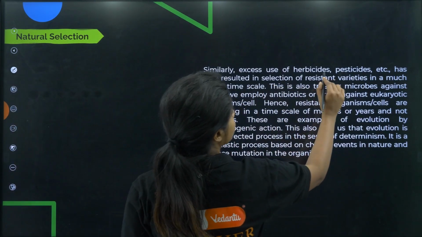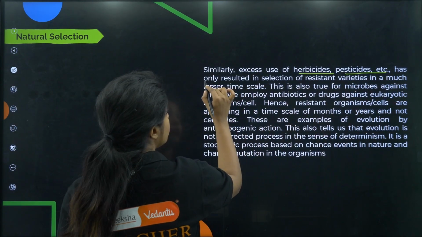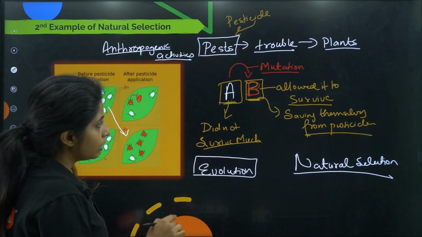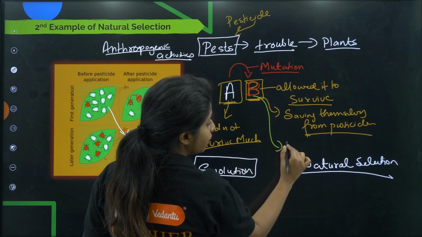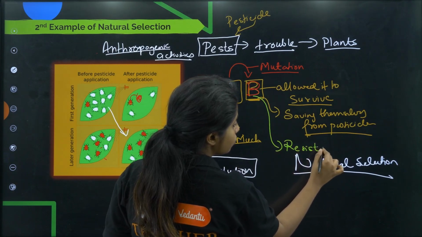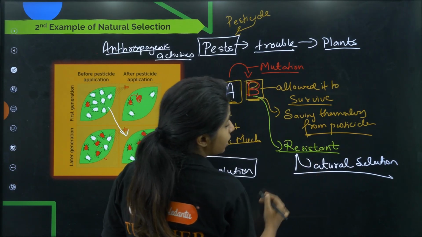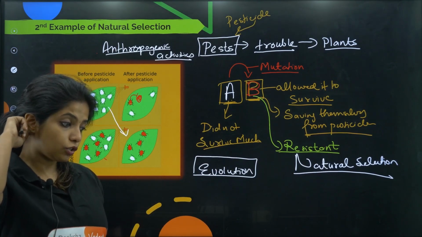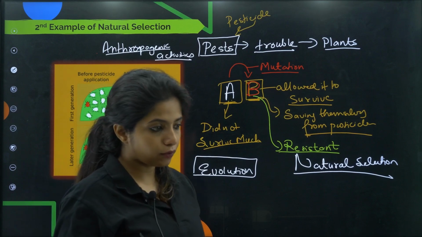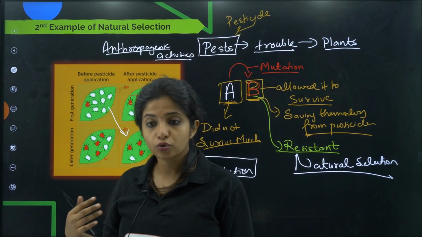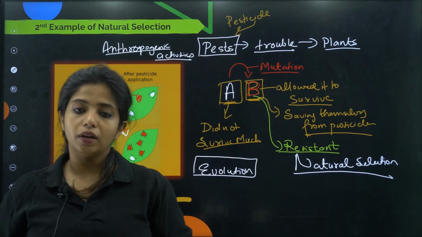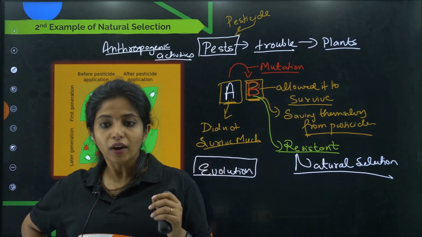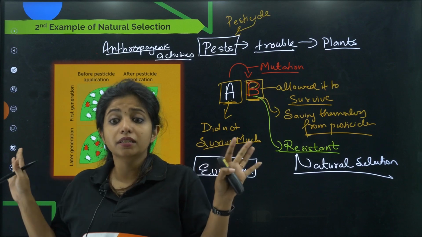So similarly, excess use of herbicides, pesticides, etc. has only resulted in selection of resistant varieties in a much lesser time scale. Over here, this mutant variety I call resistant because it is resistant to the action of pesticides. The ones that are resistant, they survive. In our body also, we have bacteria that have evolved such that whatever medicine or antibiotics we take, they are still able to survive. Why? Because they have evolved to be resistant to this.